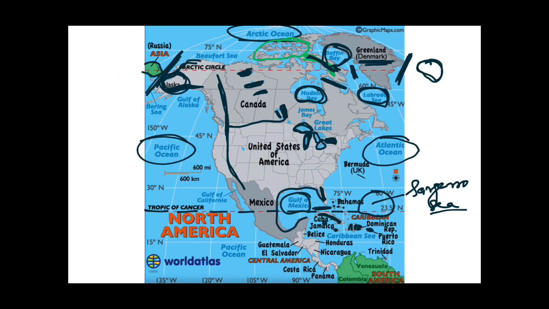And also we read that Bering Strait is joining two water bodies, that is Bering Sea, and over here lies Chukchi Sea, which is a part of Arctic Ocean. As you can see, this is Canada, and in the north of Canada lies Beaufort Sea. So Beaufort Sea and the Chukchi Sea are a part of Arctic Ocean.